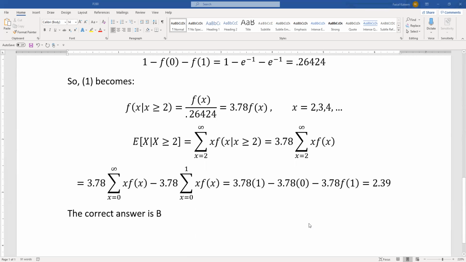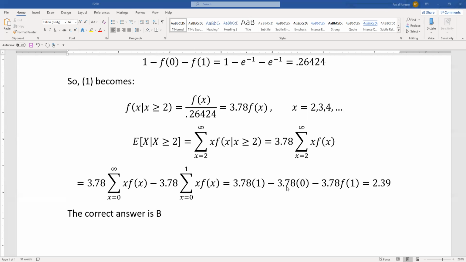So in order to start it from 0, it means we are adding on the 0 and the 1, so we'll subtract them off. So minus 3.78 summation from 0 to 1. And now we have 3.78 summation of x f of x, so that's 1, because that's the expected value of X. And E of X is 1 in this case because we are given that the mean is 1.